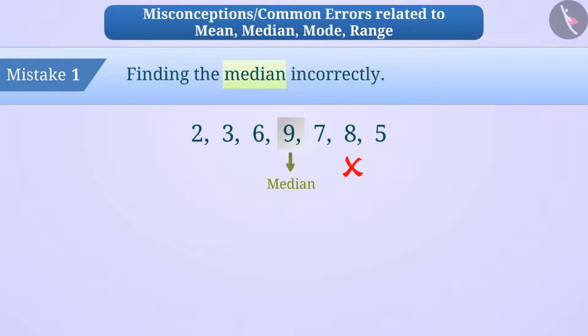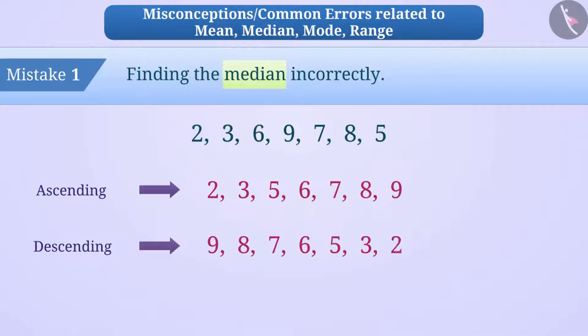But this is a misunderstanding. Only after arranging the data in some order can we find the median. Like here, the ascending and descending order will be: the middle term in the observation is the median. Hence, 6 will be the median.